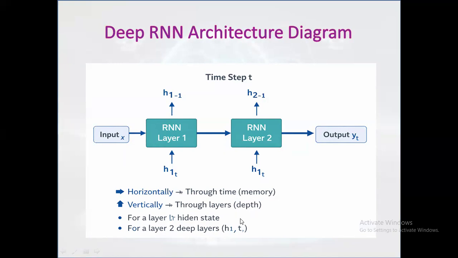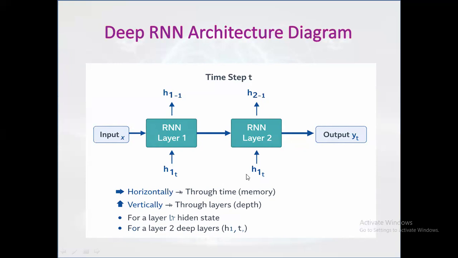Hidden state passes from one time step to the next, allowing the model to remember past information. And information flows vertically, that means through layers. In stacked RNN layers, a layer passes processed information upward. Each layer refines the sequence representation.